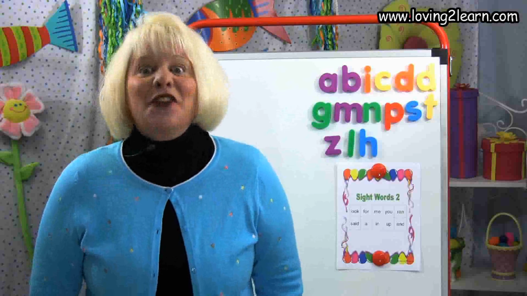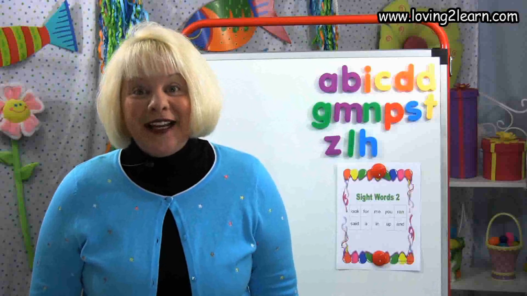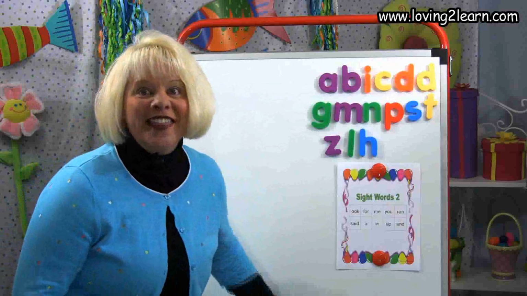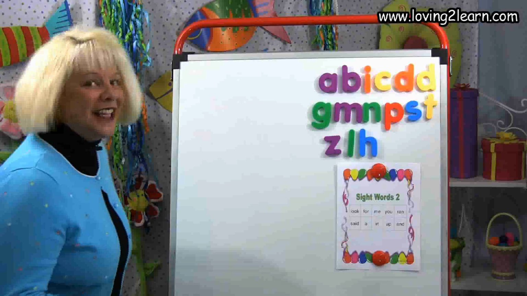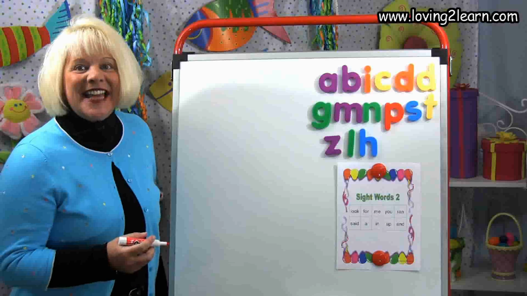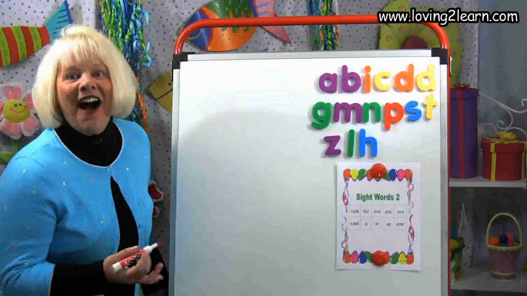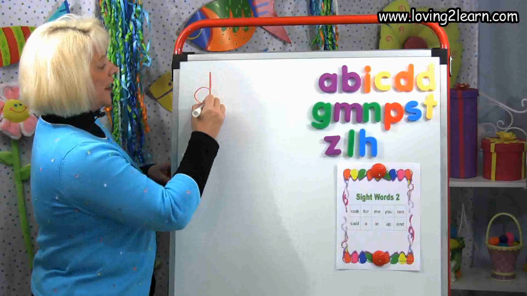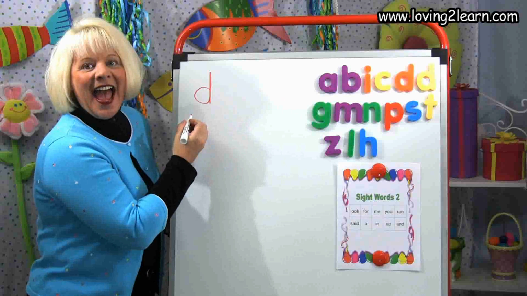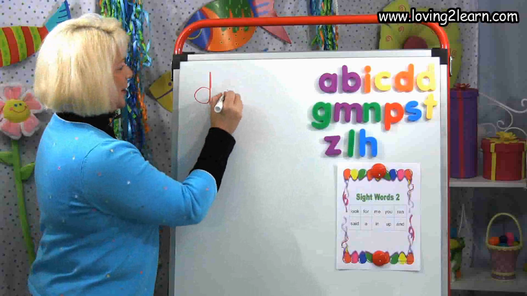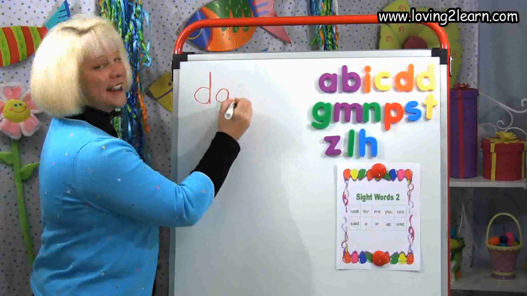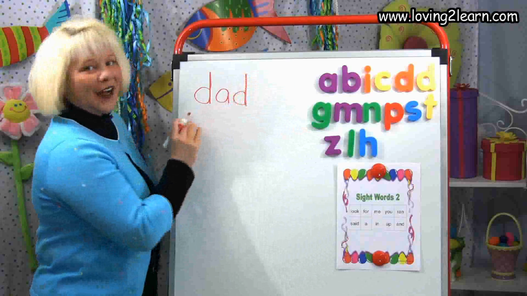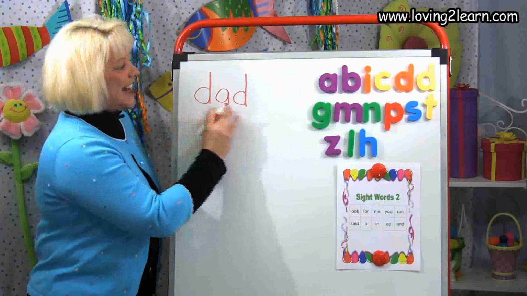Let's get started. The first thing we're going to do is write our word family words. We're going to start out with the add family. Let's write the word dad. Dad. D. That's that D. Circle around, straight line up, straight line down, add. I hear that AD too. Circle around, straight line down, circle around the bottom, straight line up, straight line down. There we have the word dad.